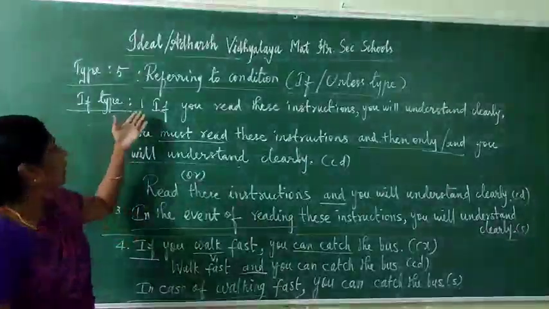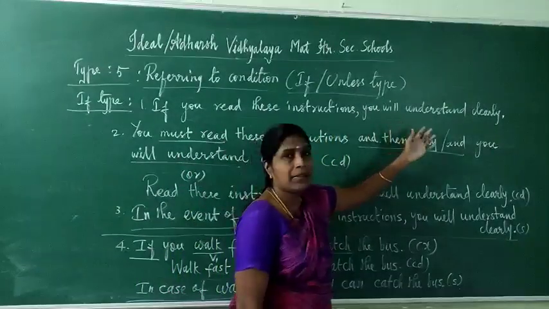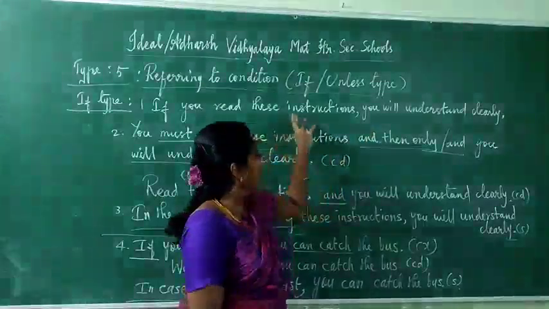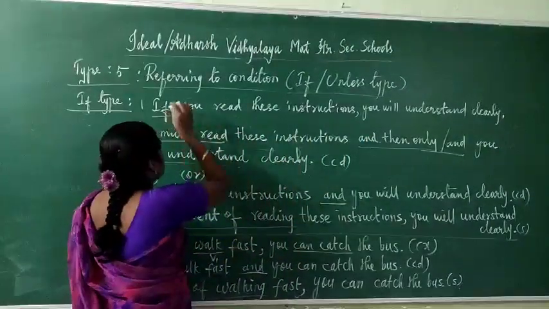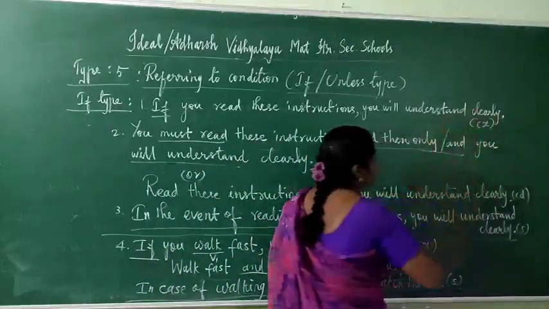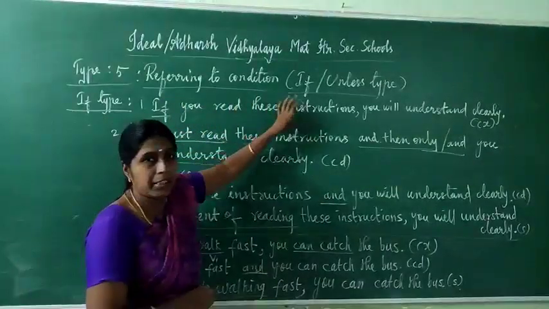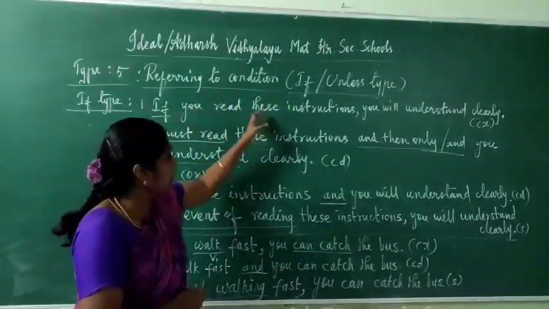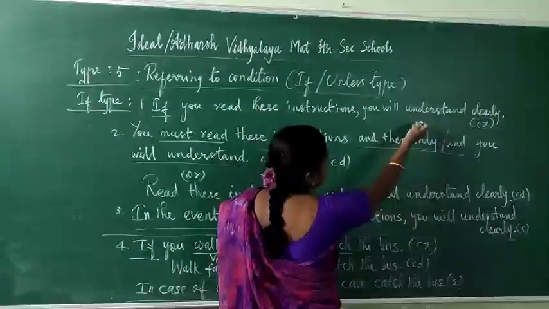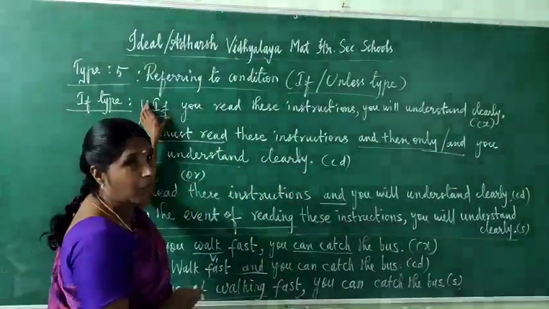Now listen, if you read these instructions carefully, you will understand clearly. Here "if" is present, that means the sentence is in complex form. So what is the condition here? Reading the instruction. If you read this instruction, this is the condition. What is the result of the condition? You will understand everything clearly. That is the result. So here that is in complex form.